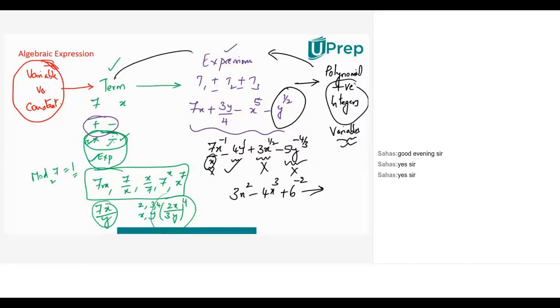Every individual term is an expression. What do you think? Is it true or false? Every term is an expression.